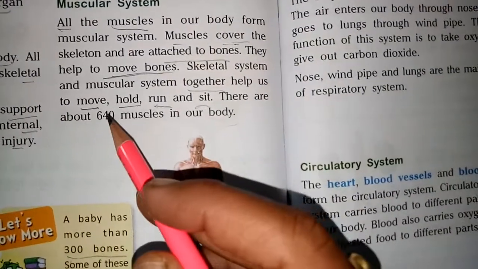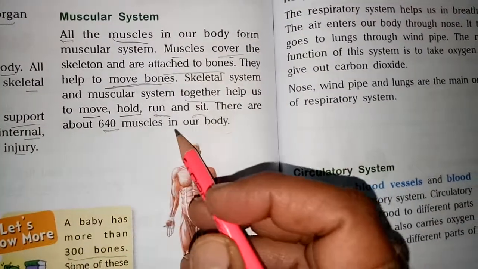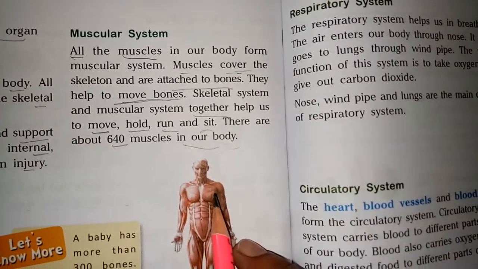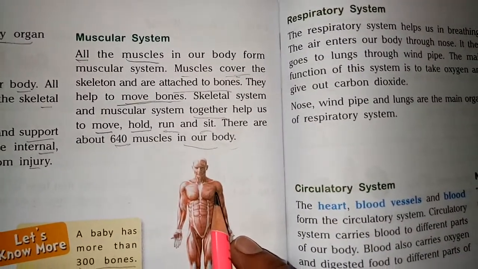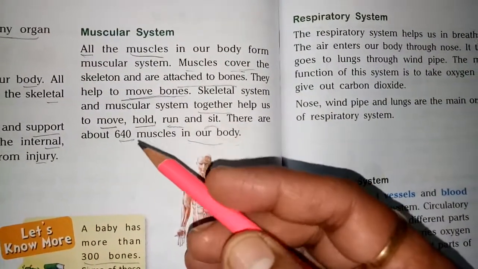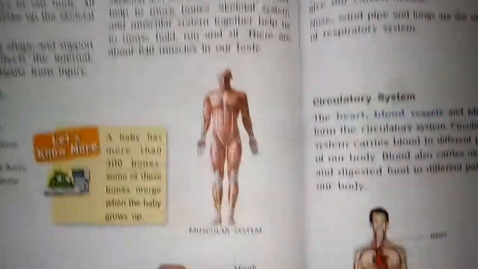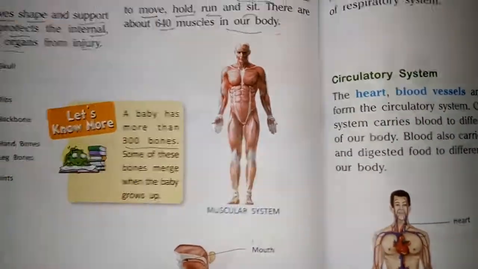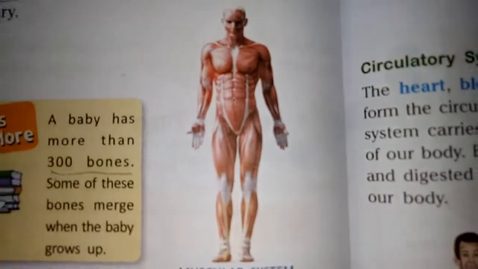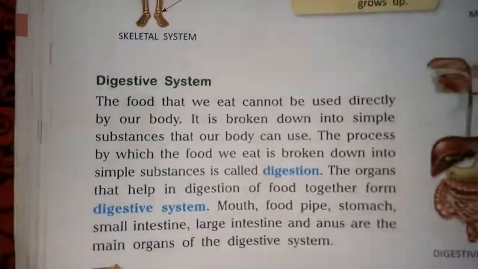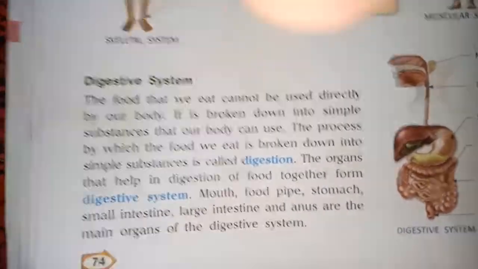There are about 640 muscles in our body. How many muscles are there in our body? About 640 muscles. About means लगभग, approximately 640 muscles in our body. Look at the picture. This is the muscular system of our body. Okay, now move on to the next organ system, that is the digestive system. Clear?